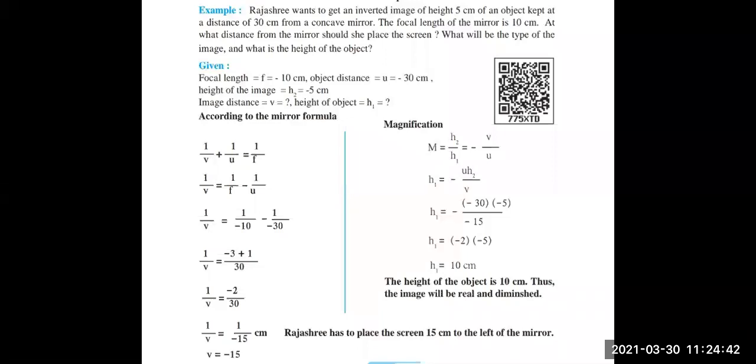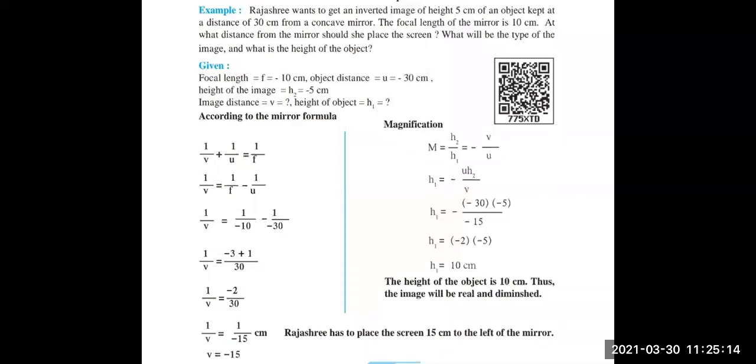Just take the reciprocal. v equals to minus 15. But as we never take distances in negative, so while writing the answer, Rajeshri has to place the screen 15 centimeter to the left of the mirror. Now, according to sign conventions, what is the left side? Left side is positive. So they have written plus 15 centimeter.